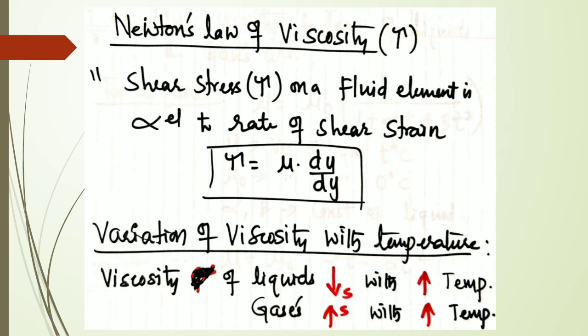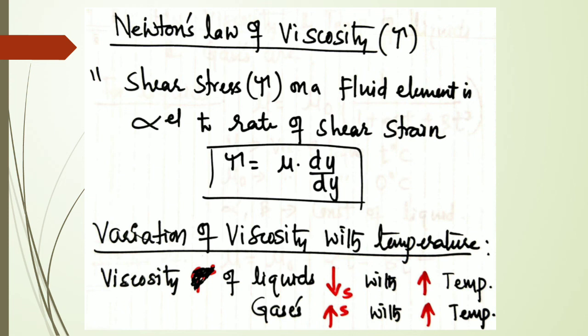When temperature increases, what happens? The viscosity of liquids decreases. Whereas in the case of gases, viscosity increases with an increase in temperature. In liquids especially, it decreases. Viscosity of liquids decreases with an increase in temperature, whereas in gases it increases.